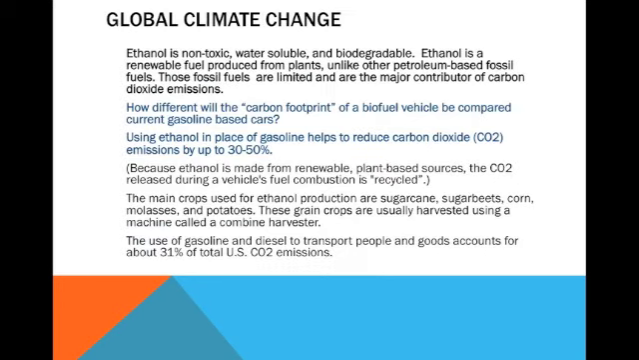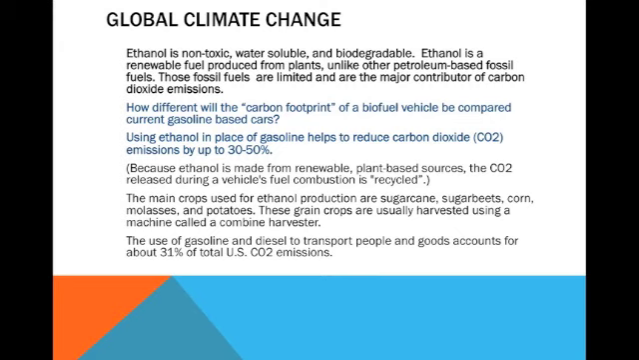Global climate change. Ethanol is non-toxic, water-soluble, and biodegradable. Ethanol is a renewable fuel produced from plants. Unlike other petroleum-based fossil fuels, these fossil fuels are limited and are major contributors of carbon dioxide emissions.